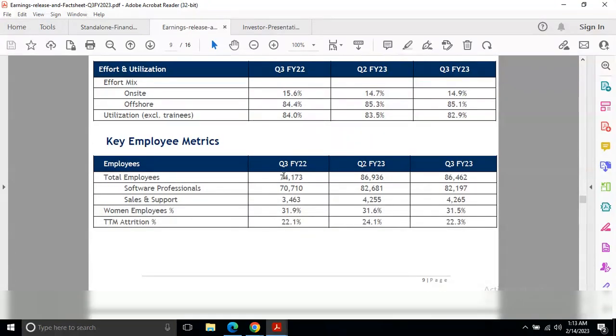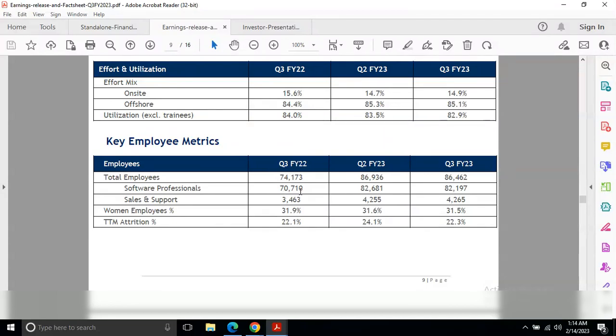And the key employee metrics: total employees in quarter 3 of last year were 74,173. In the last quarter it was 87,936, and now it's 86,462. So we can see it's quite stable.